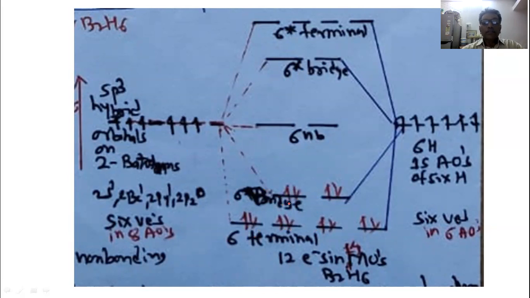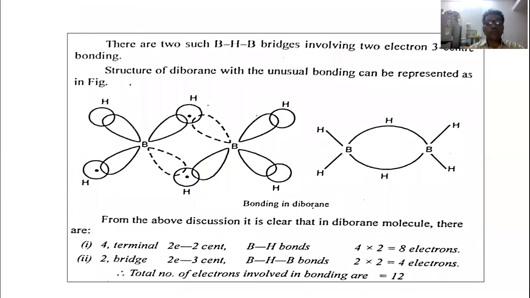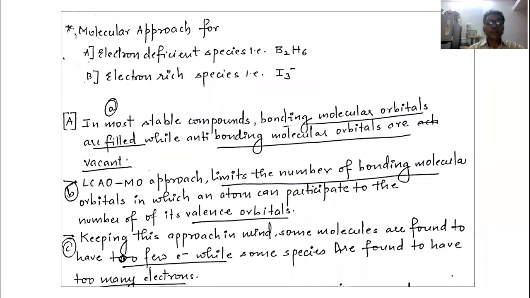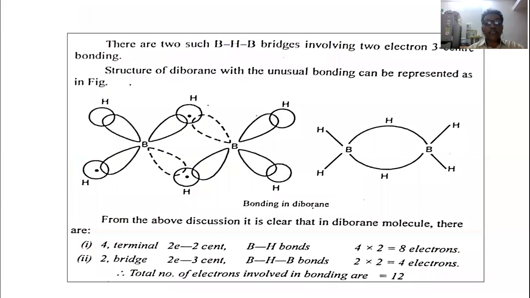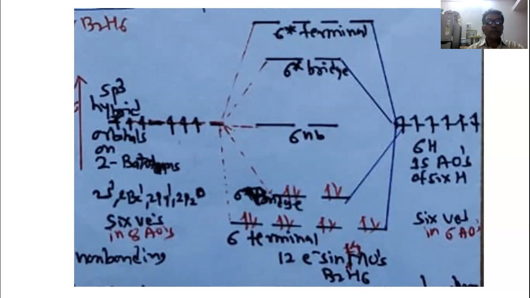Now you can see how many: 1, 2, 3, 4, 5, 6. So 6 bonding molecular orbitals are formed here. Out of them, terminal are 4 and bridging are 2. Now 2 are remaining here, so there is a formation of the sigma non-bonding molecular orbital also. So this is the MO diagram of the diborane molecule. Very simple one.